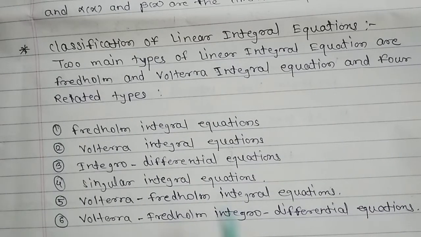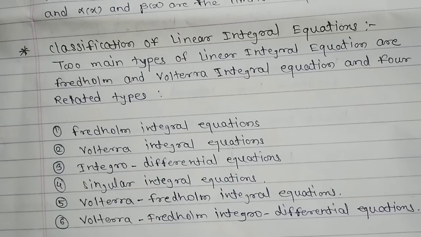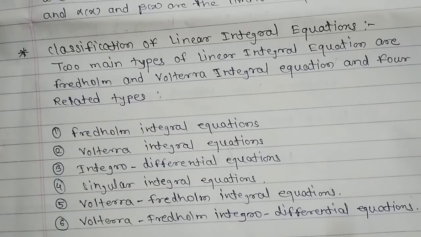One by one we can take these. First of all we look at the two main kinds: the Fredholm integral equation, and second the Volterra integral equation.